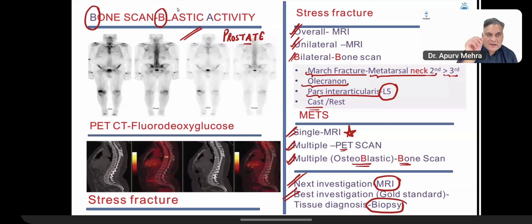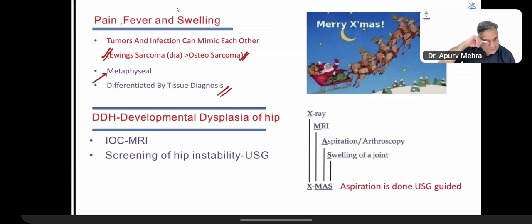That's why if you have a lesion which presents like osteomyelitis or presents like tumor, always go in, take out a tissue, divide into two parts. Send one for culture sensitivity. If it's infection, organism will grow. Send second for histopathology. If it's tumor, you can see the cells under the microscope. All right, this we have already done.